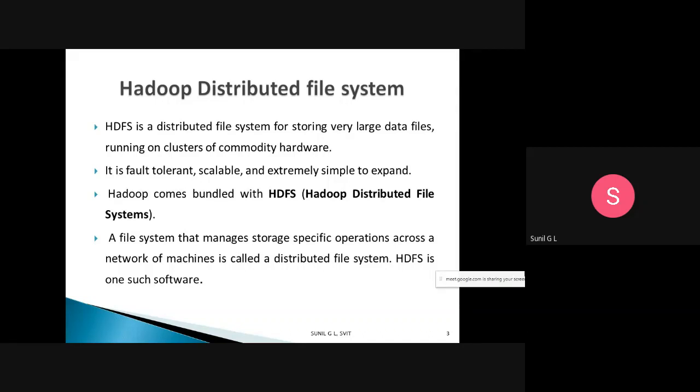A file system that manages storage-specific operations across a network of machines is called a distributed file system. I said that HDFS is a distributed file system. What is a distributed file system?